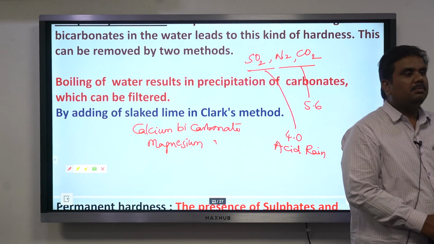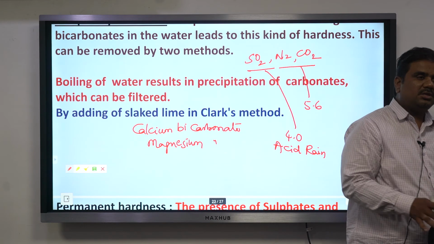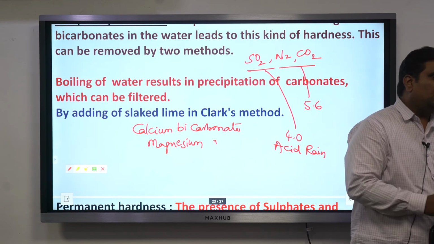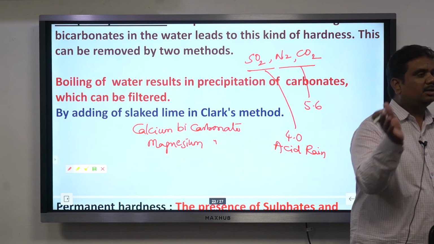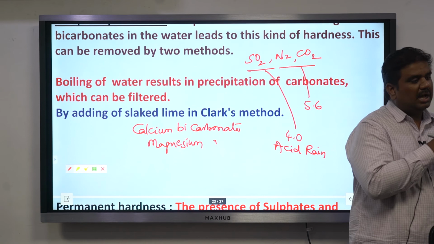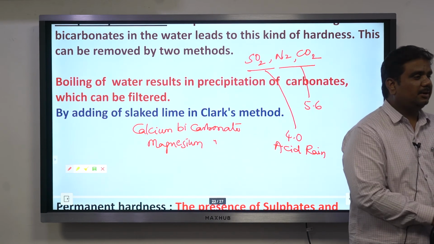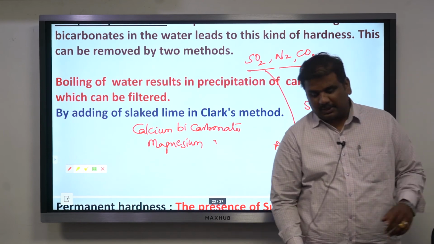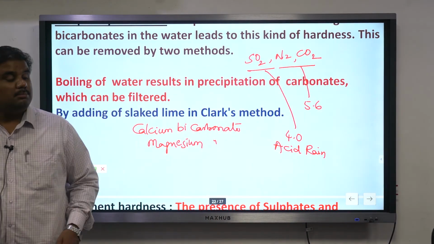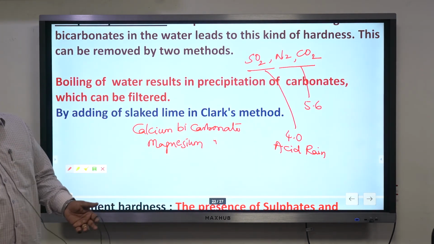That is one of the reasons why, whenever it is raining continuously, you just take your blanket and keep it in the rain. You need not put your blanket in a washing machine. If it is raining continuously for one or two days, your blanket will become the most neat. In that case you are saving your energy, your water and time, and at the same time the material becomes more neat and clean.